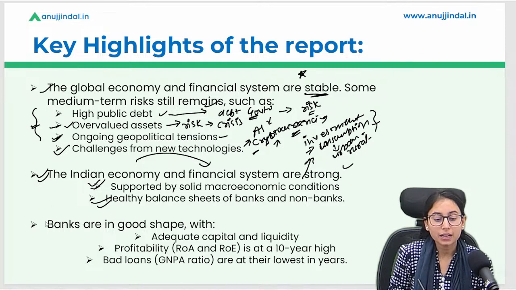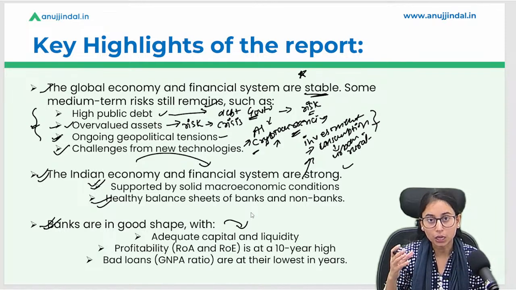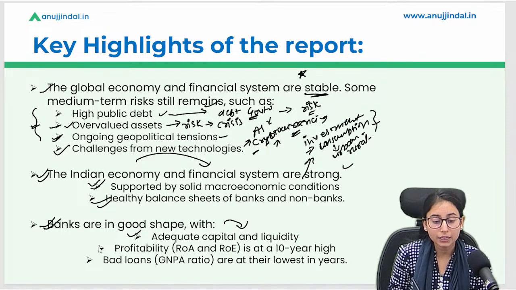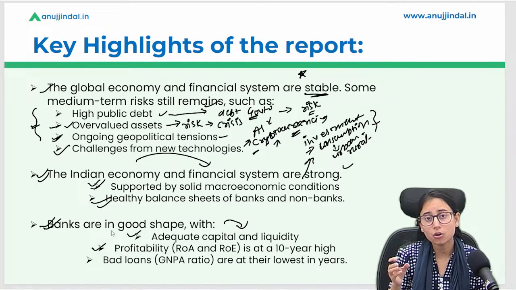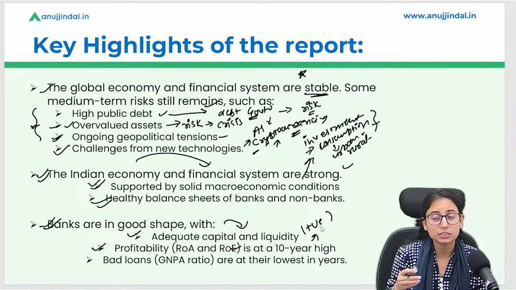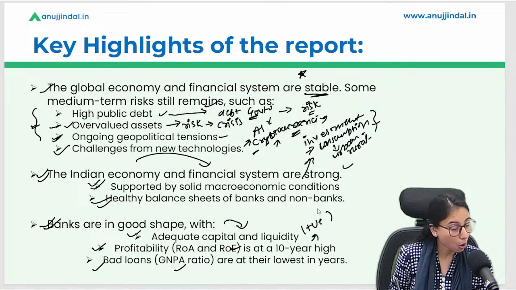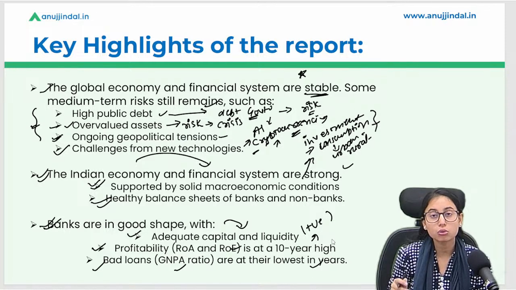Okay, banks are in good shape. Why? Because they have enough capital with them. They are maintaining the liquidity at par, which is good for the bank, and profitability, that is the return on assets and return on equity, is at a 10-year high, which is a very positive point for the financial stability of the financial sector. And bad loans like GNPA and NNPA are at an all-time low, which is also a good point.